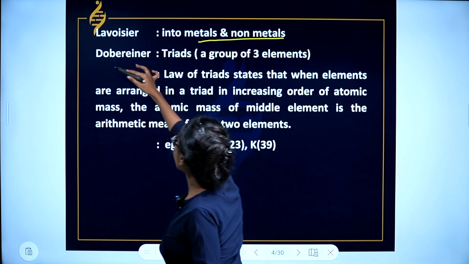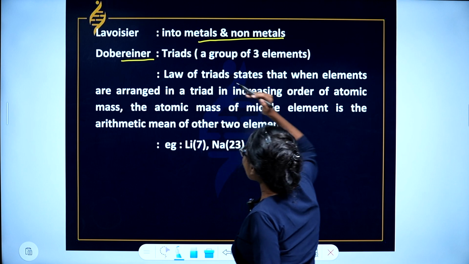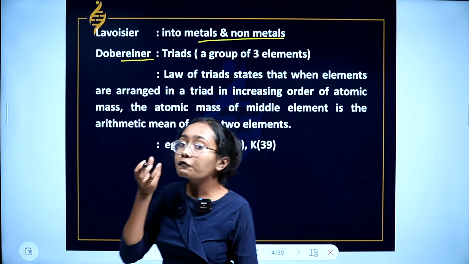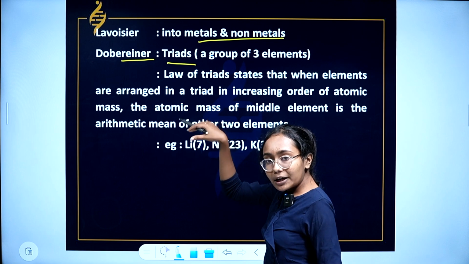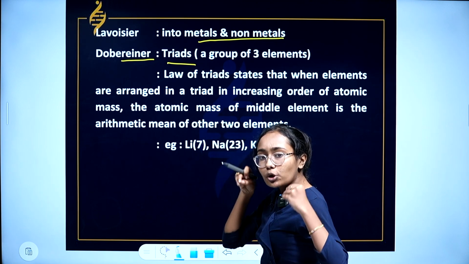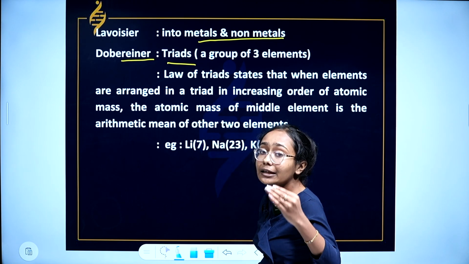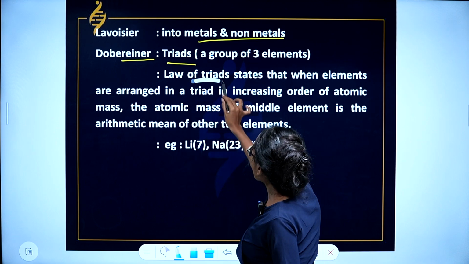So Dobereiner, the next scientist, classified the elements into groups of three, and those are called triads. Dobereiner has a law based on which he classified elements, and that law is called the law of triads.